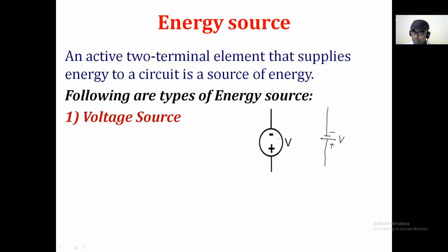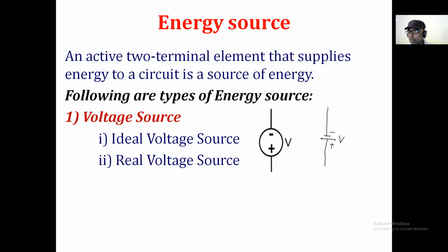This is also a symbol that can be used, and this is also one of the symbols of a voltage source. And this voltage source actually has two types. One is an ideal voltage source, and the second one is a real voltage source. These are the two types of voltage source. And the second source is a current source.